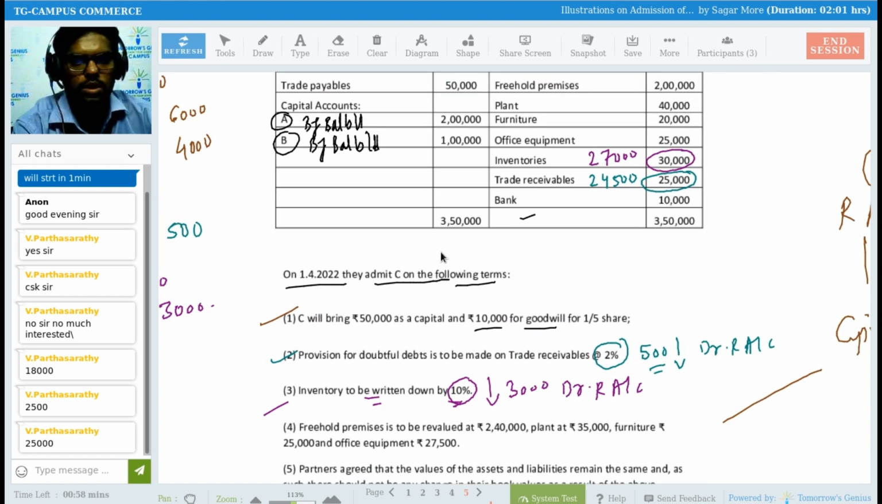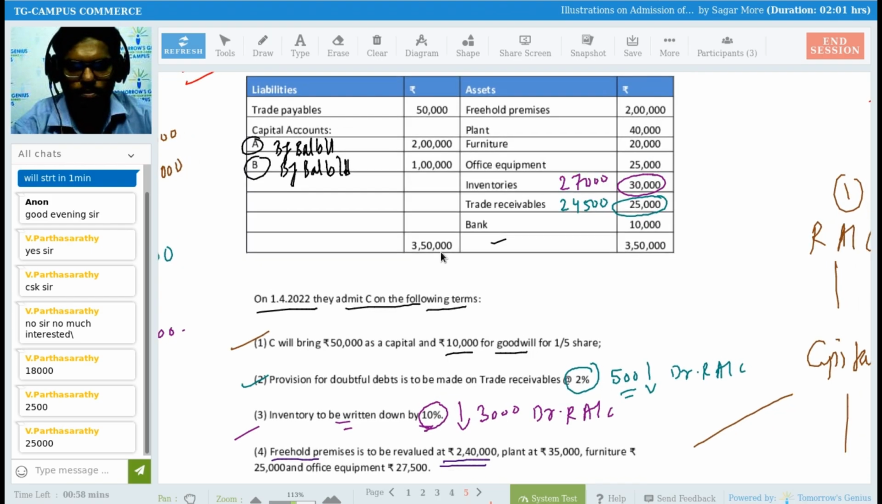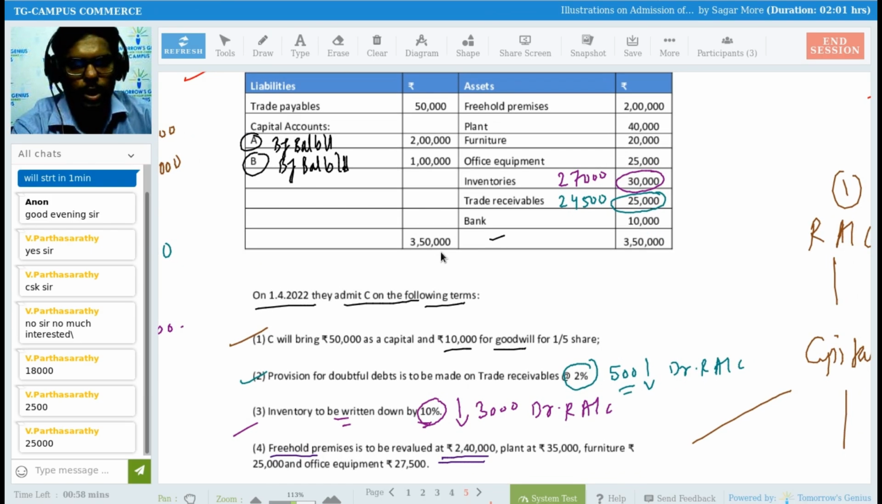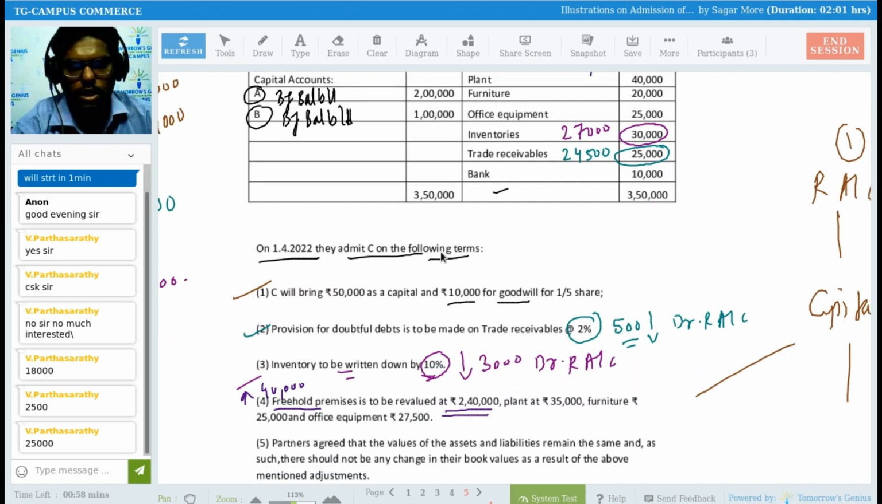Revalued at means what, sir? Revalued at means they are directly giving you the new value of the premises. Freehold premises revalued at 2,40,000, so 2,40,000 is the new value. What was the old value? The old value was 2 lakh. So the value of freehold premises increased by 40,000. And when you are preparing the balance sheet, freehold premises will be reflected at 2,40,000.